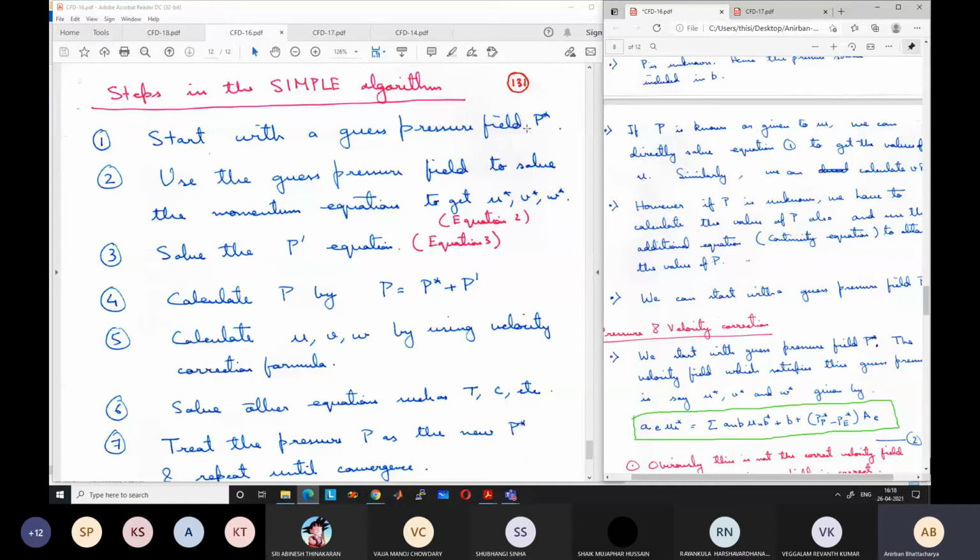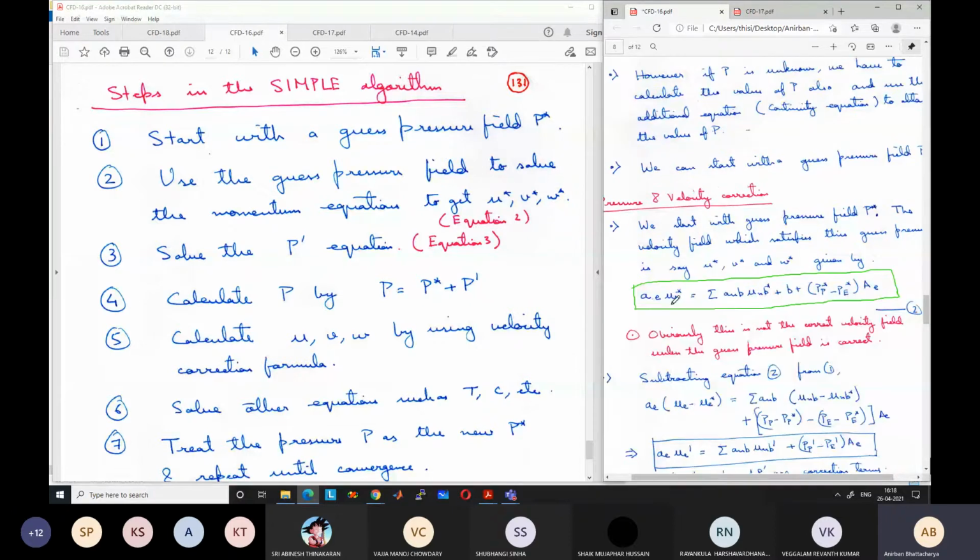Then using the gauge pressure field, we will solve the momentum equation to get the U star, V star and W star values. We have 3 momentum equations, U direction, V direction and W direction. We have to solve the 3 momentum equations.